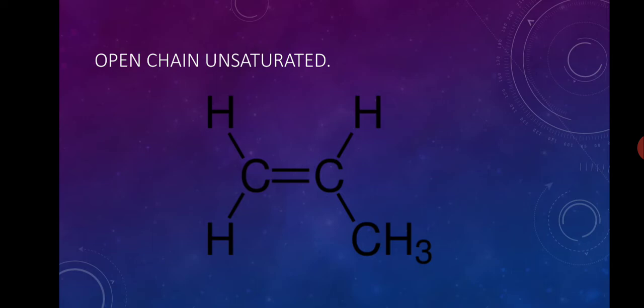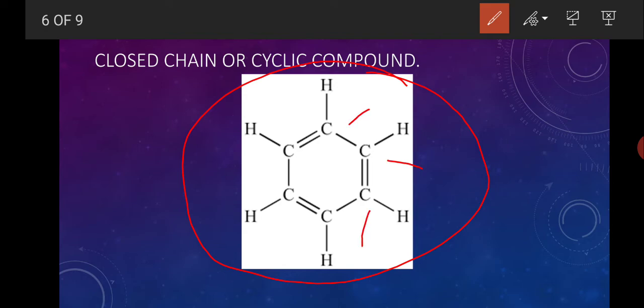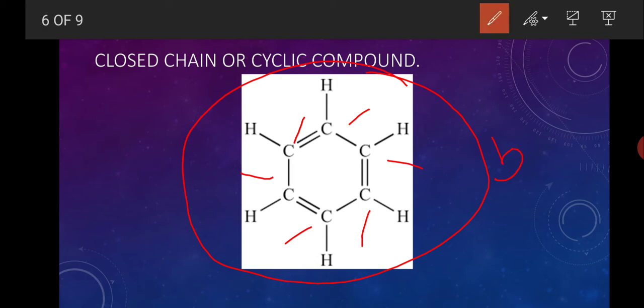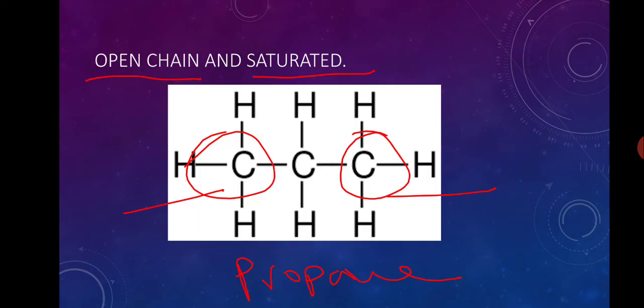You can learn it by comparing it with closed chain compounds, it will be easier. In comparison, in the closed chain organic compound, there is no end of this chain. You can see each of the carbons of this bond are connected with each other, and there are no such terminal carbons. See, in benzene, this compound is nothing but benzene. You see, in benzene, there is no terminal carbon, but here in propane, there is a terminal carbon.